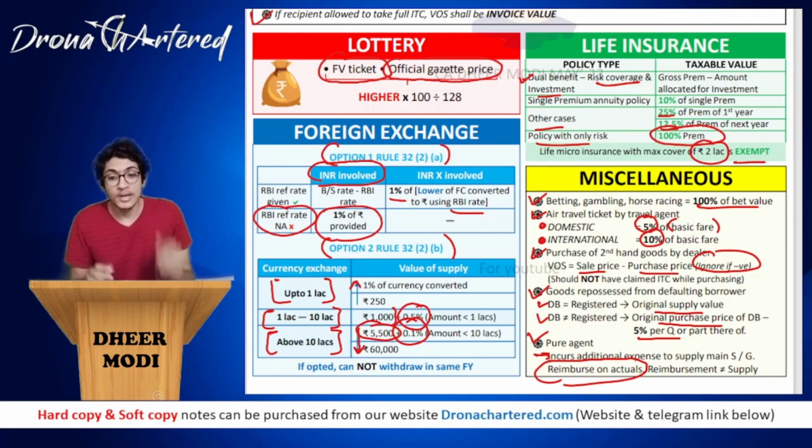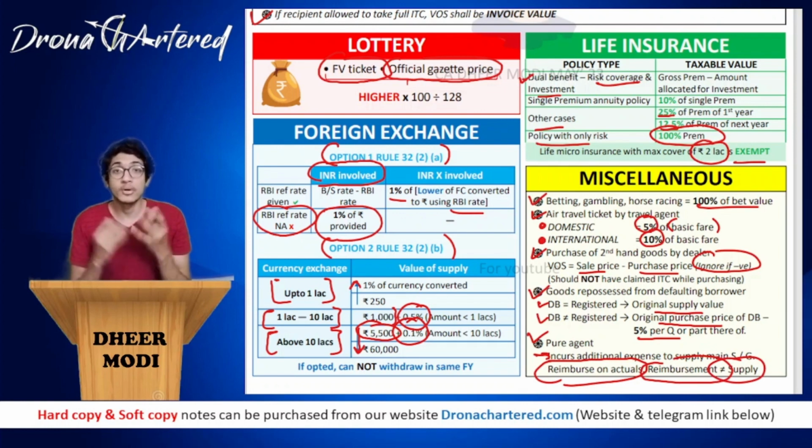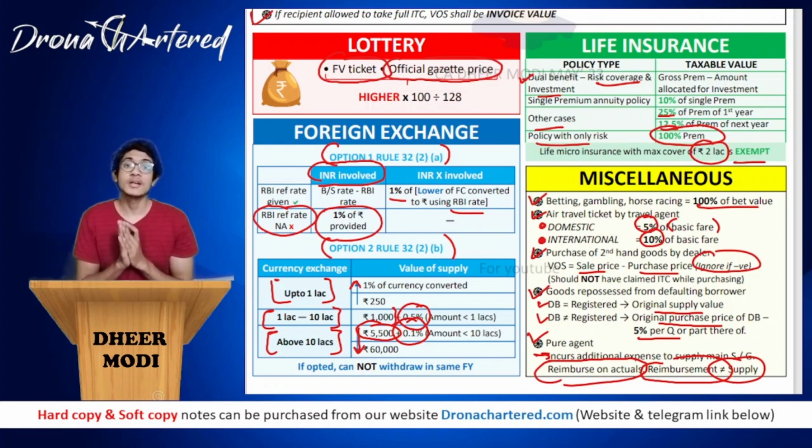It is only actual. So in such a case, this reimbursement that he gets, that will not be considered as a supply because it is a form of reimbursement. It is not a supply. He is just being reimbursed for the expenses that he has incurred. Okay, and with this we are done with our chapter value of supply, and our next chapter is input tax credit.